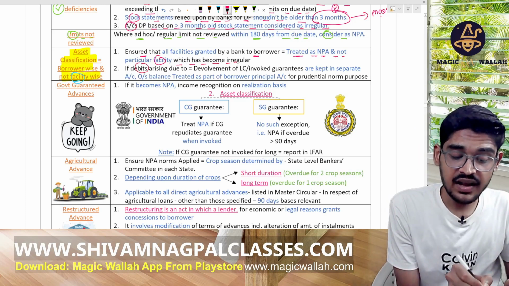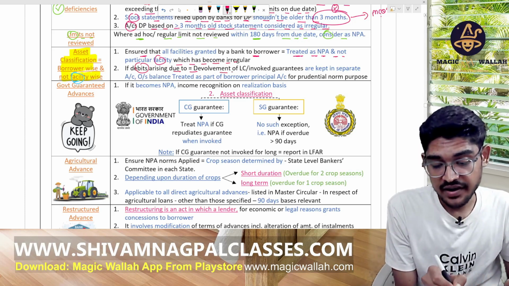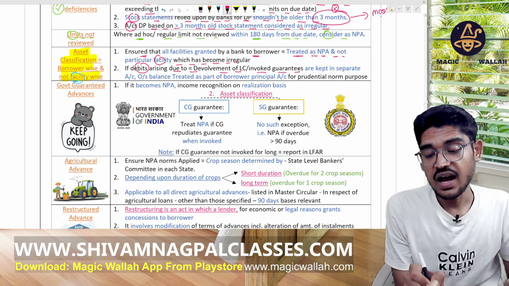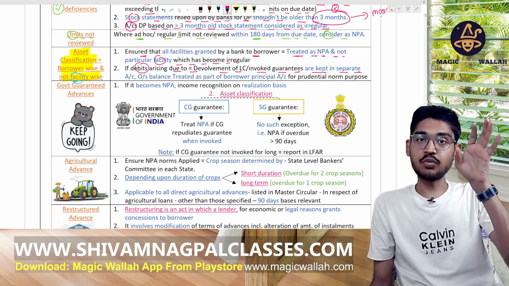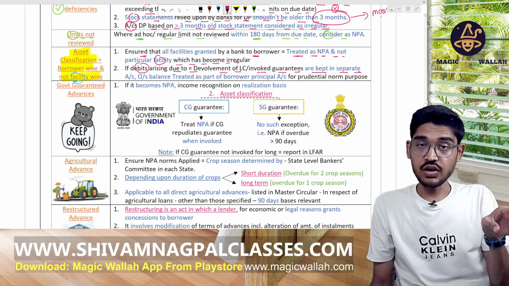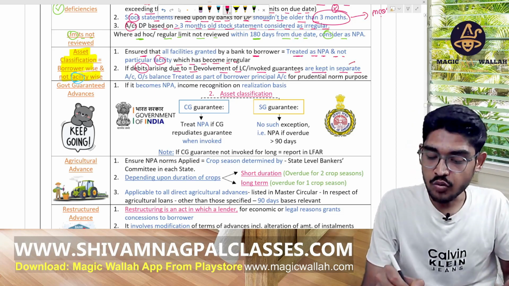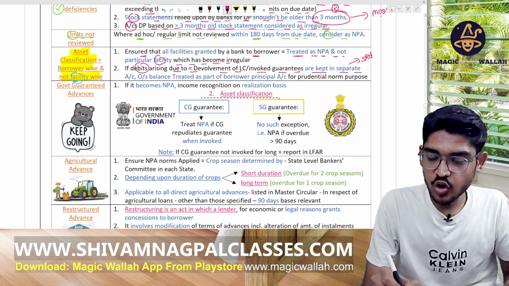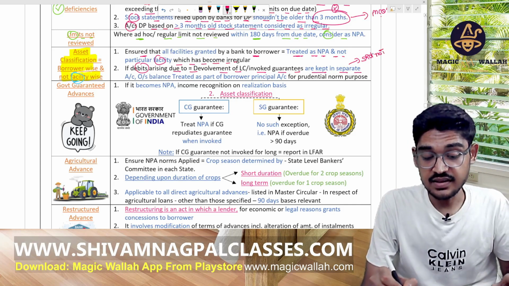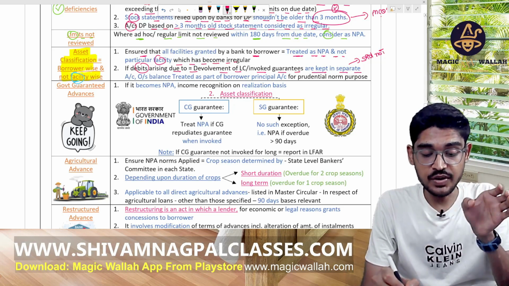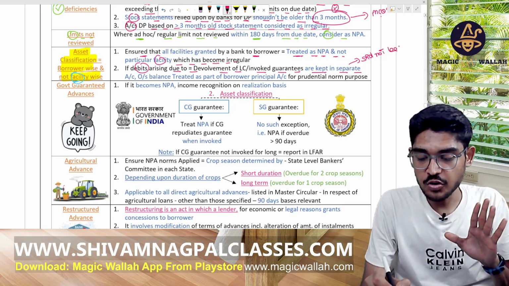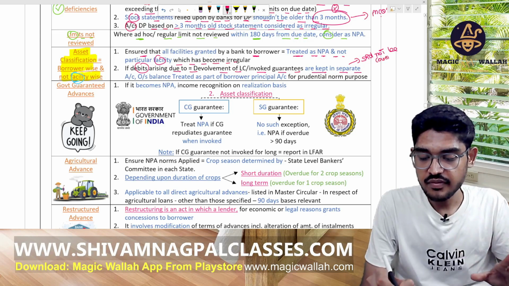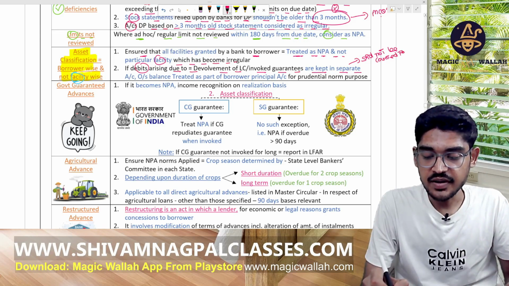If the debit arising from the devolvement of a letter of credit or invoking of a guarantee is kept in a separate account, then, since the bank has given the guarantee for that borrower, this debit coming in their account because the guarantee is invoked should not be counted for NPA.